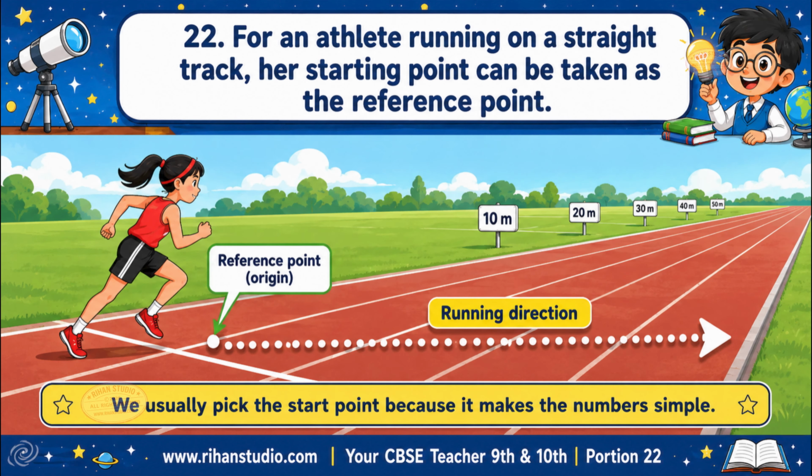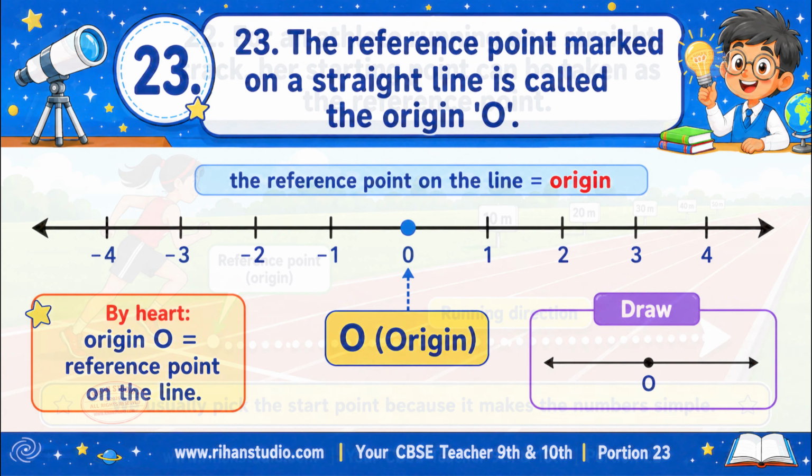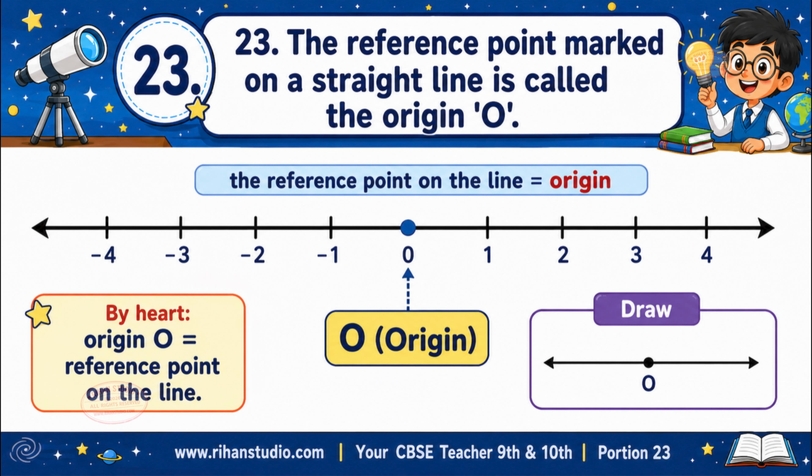For an athlete running on a straight track, her starting point can be taken as the reference point. In the book's example, the runner's starting point is chosen as the reference point, the origin. We usually pick the start because it makes the numbers simple. The reference point marked on a straight line is called the origin, O.